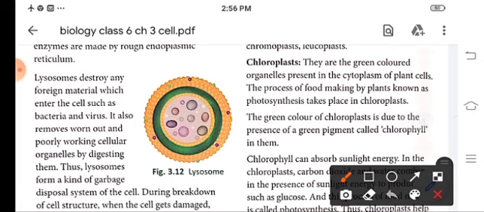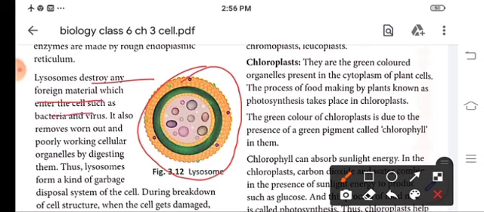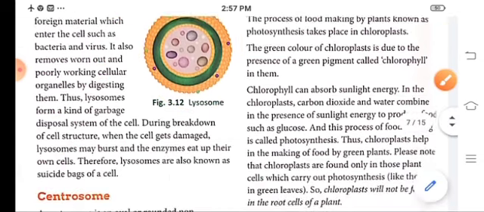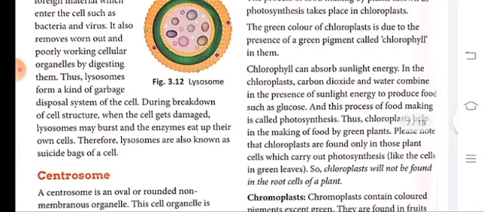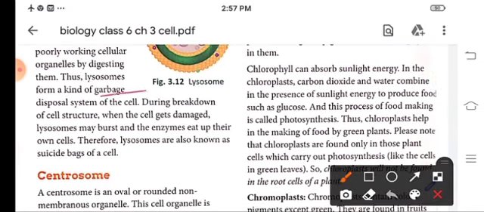So here is the structure of a lysosome. See here, this is the lysosome. The function of the lysosome is to destroy any foreign material which enters inside the cell, like bacteria or viruses. It also removes worn out or old cells and poorly working cellular organelles by digesting them. So we can say that lysosomes form a garbage disposal system of the cell.